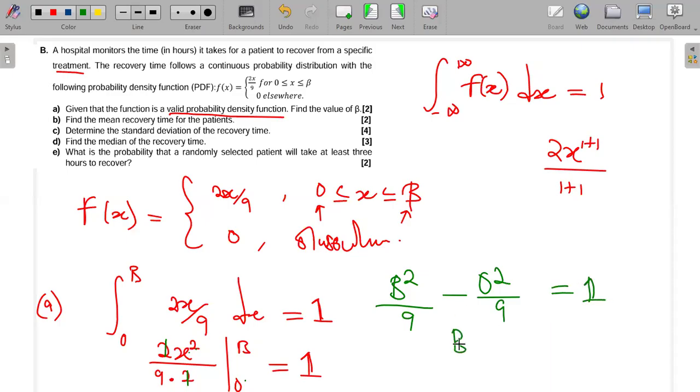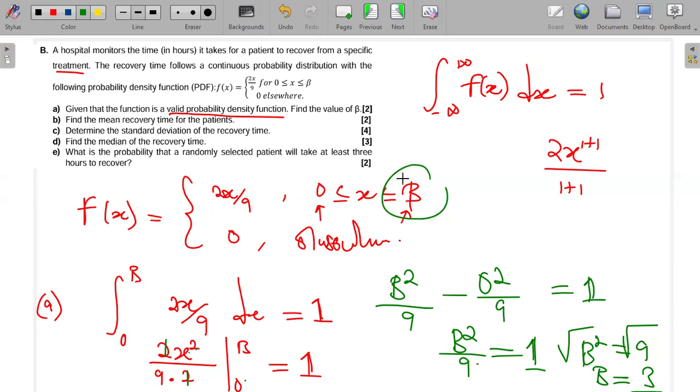Okay, so this will just mean beta squared over 9 is equal to what? 1. Cross multiply, I'll have beta squared is equal to 9. So I'll take the square root of this side, square root of this side. So it means my beta will just be equal to what? 3. Okay, so I can take minus 3 there, but I discard it because this has to be a positive value. So whatever I have there should be positive. So the beta there, I found that it is 3. Okay, so the beta is 3.